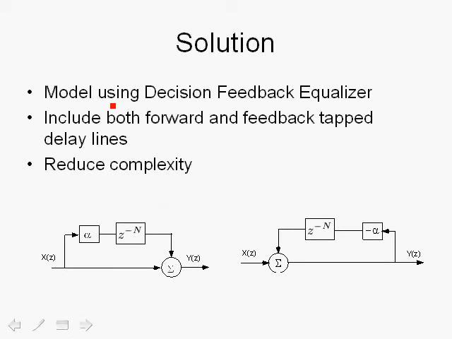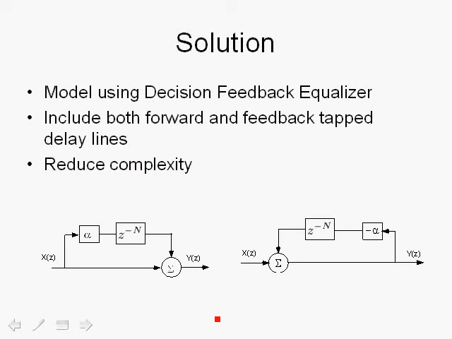The method to use is of course the decision feedback equalizer. In the case of a decision feedback equalizer, we use both a forward tap delay line that models the precursor of the impulse response, as we'll point out, and a feedback tap delay line to model the post-cursor part. This will actually reduce complexity.